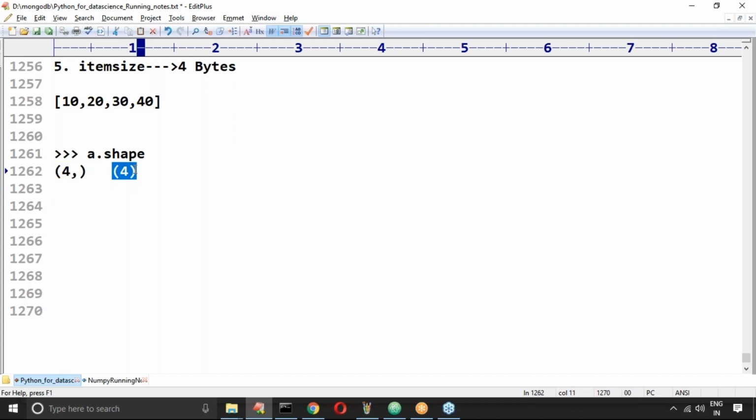This one is an int, but this one is a tuple. So shape is always a tuple. If the tuple contains only one element, then we have to keep a comma to indicate that it is a tuple. A comma means not only this value, some more values may be there. A group of values is nothing but a tuple. But if I'm not keeping anything, a single value is by default an int type. It's not a tuple.